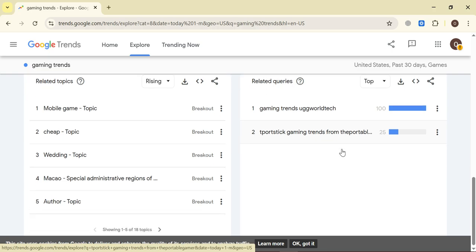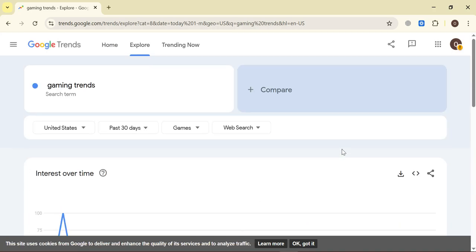So in this way you can analyze any topic through Google Trends, and then you can plan your next niche or your category for the post. So that's how you basically use it.